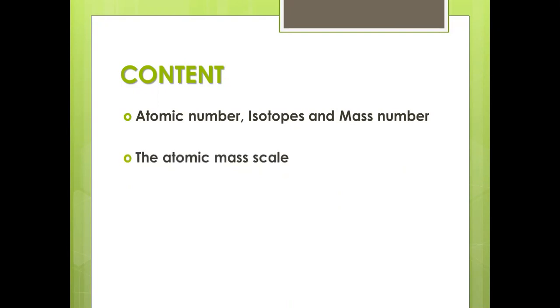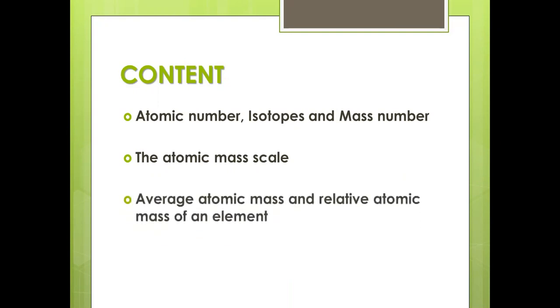As you've seen, the atom is a very tiny, indivisible, invisible particle, but it also has mass. To measure that mass, we have a scale called the atomic mass scale. Next, the average atomic mass and relative atomic mass of an element. When you take a particular atom, it has a mass. According to that, we are going to derive the atomic mass, which finally comes to the relative atomic mass of an element having different isotopes. We will study that one by one.